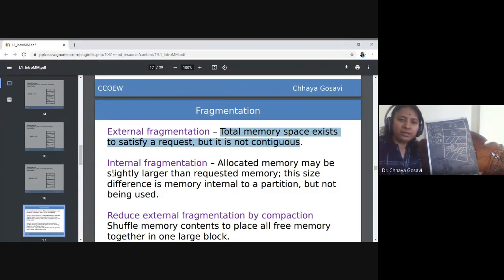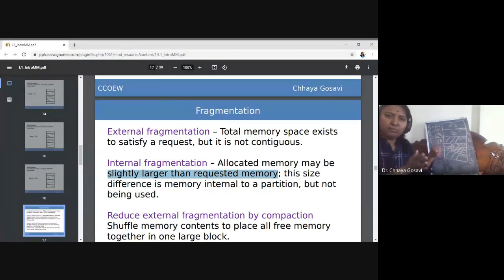And what is internal fragmentation? Internal fragmentation is when allocated memory may be slightly larger than requested memory. So here P1's requested memory is 100K and allocated memory is 500K. So the rest of the 400K, which is within a block, cannot be allocated to some other process. This size difference is memory internal to the partition or block, but not being used. So this is called internal fragmentation.